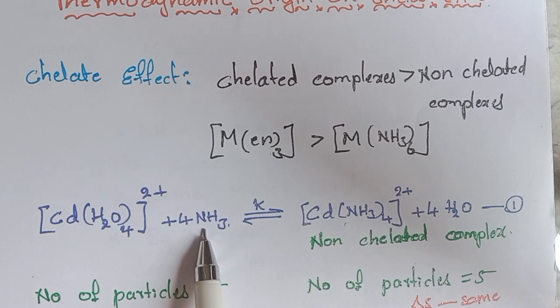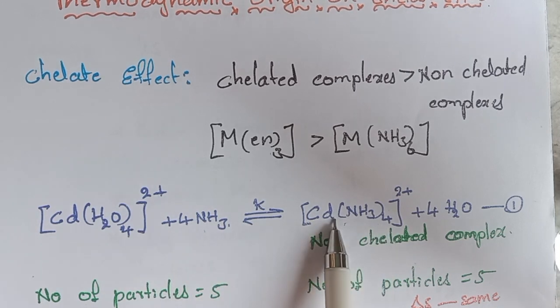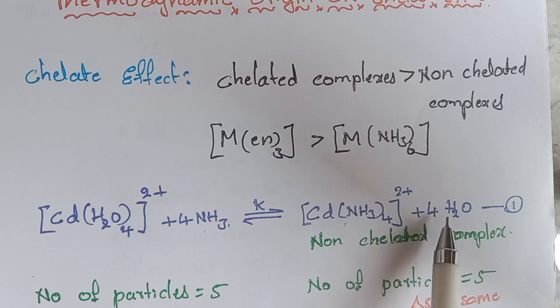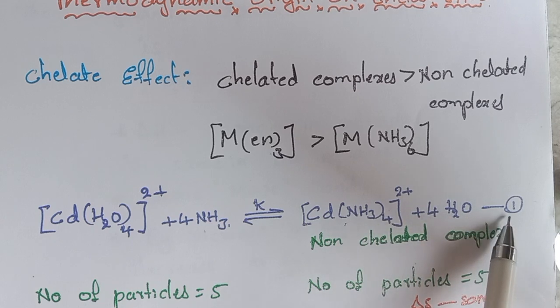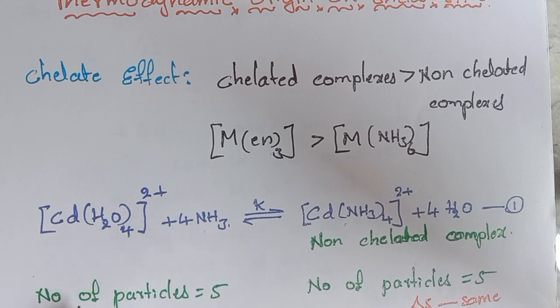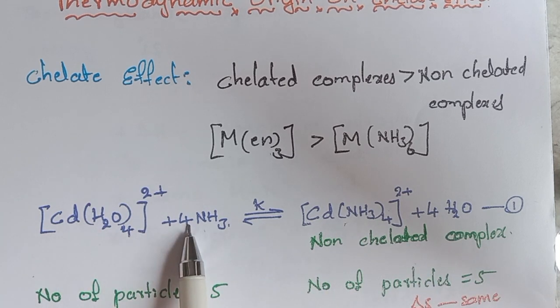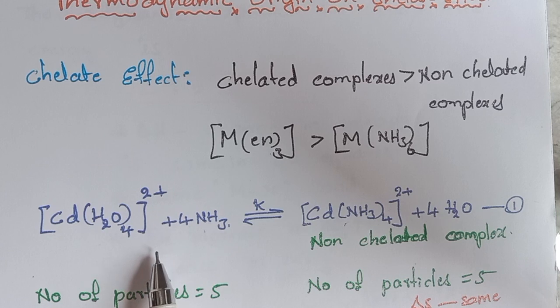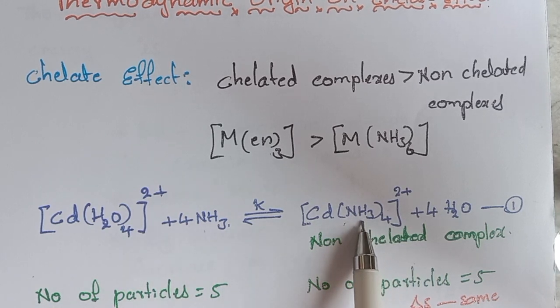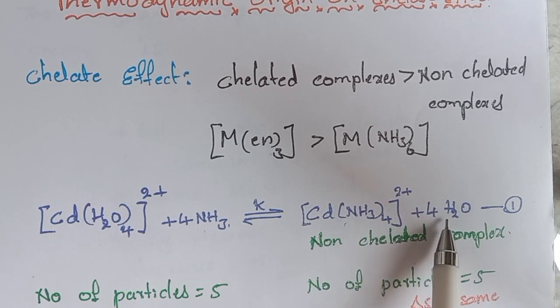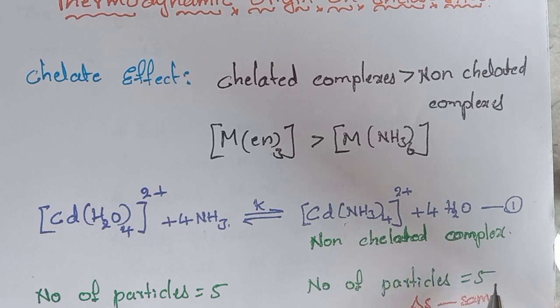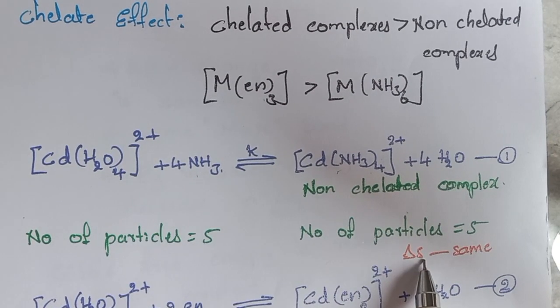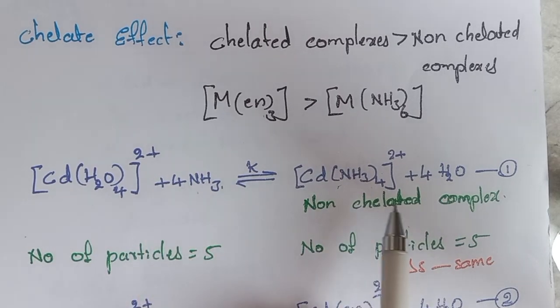with 4 ammine molecules, right? So the tetraammine cadmium complex will result and 4 water molecules are released, right? If you see the particles of reactants, here the number of particles is 5 and the products' number of particles is also 5. 1 plus 4, the number of particles is 5 for the reactants. Here also one complex and 4 aqua molecules, the number of particles is 5. That means the change in entropy is the same for reactants and products.